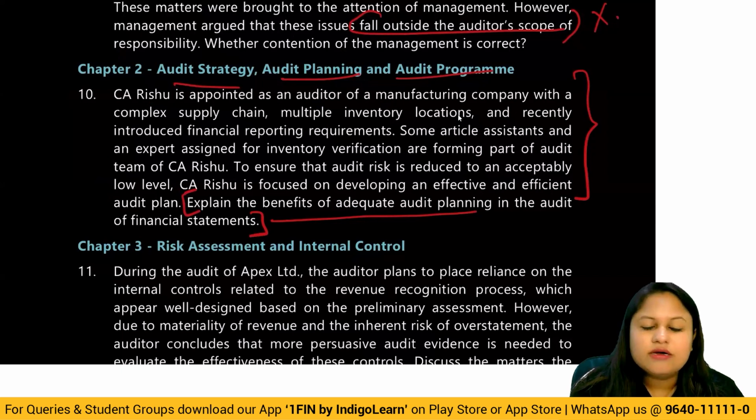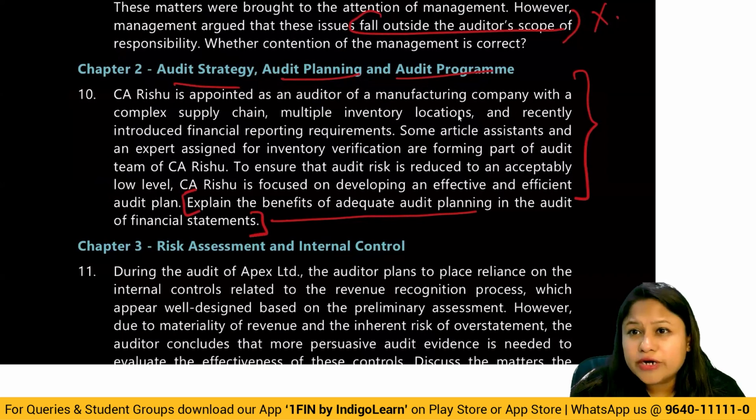To devote the attention of the article assistants, or maybe the team, to appropriate areas. Then for proper coordination of work, allocating proper work to those team members who are competent and capable in this regard, whichever areas they're experts in. Then dividing the team in such a manner that you'll be able to effectively and efficiently carry on the audit. Then there is coordination of work with others, like that of experts and all that.